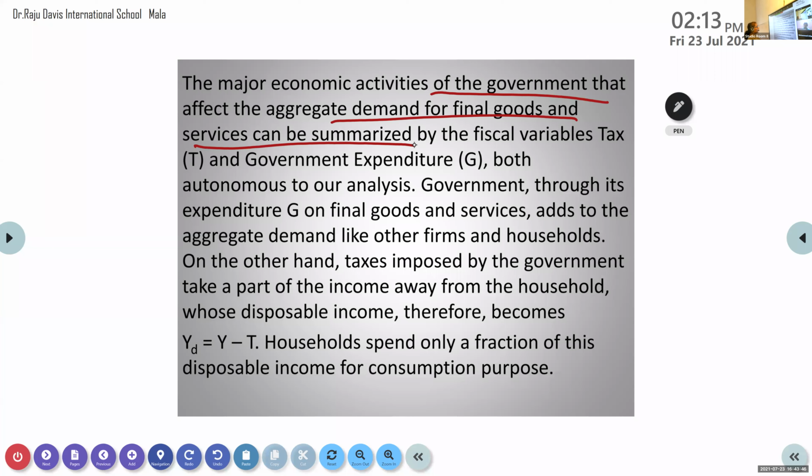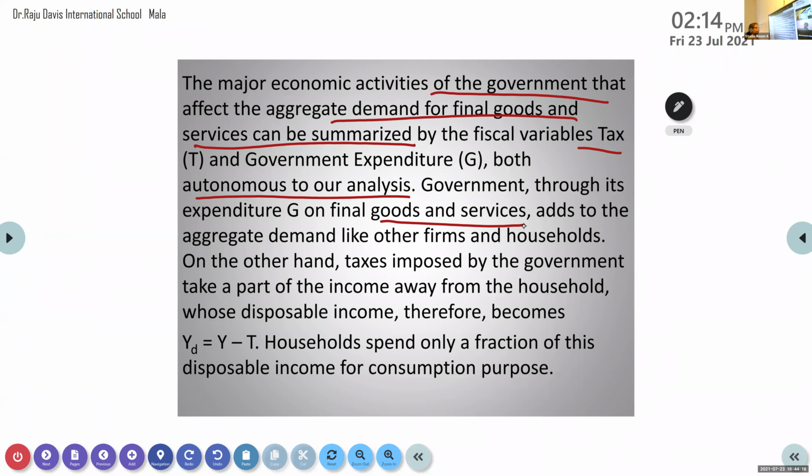At the same time, this expenditure they meet through the taxes. So in this, what we are analyzing is autonomous, it is not changing. Now even though they spend money on goods and services, like other firms or households, when they spend money, that will add to aggregate demand.